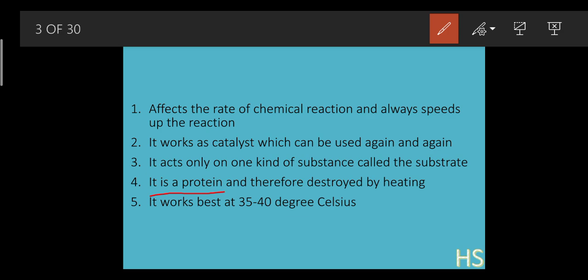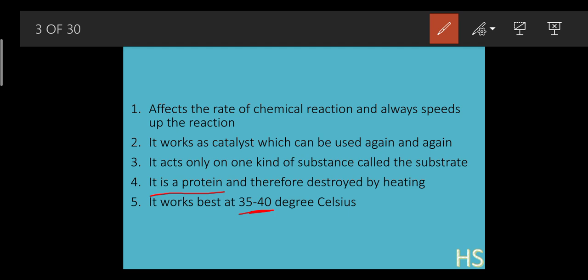If there is too much heat inside your body, the enzymes present in your body can die. And the best temperature for the working of enzymes is around 35 to 40 degrees Celsius. Why is this temperature fixed?